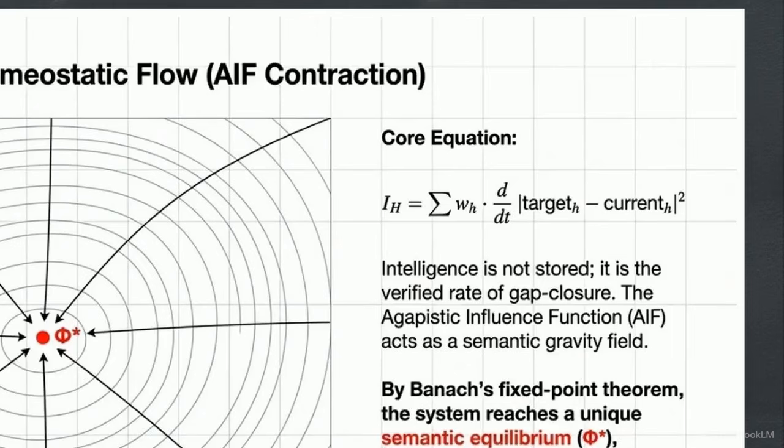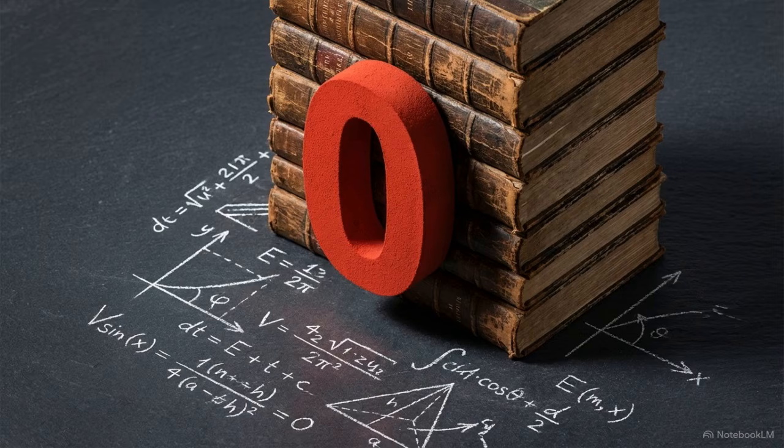This is Blaettler's homeostatic flow equation. W represents weights, prior knowledge from past experiences. The derivative d over dt represents the active rate the system updates against reality. In standard models, weights are frozen, making the active gap closure rate exactly zero, and any number multiplied by zero is zero. Even if a static model memorized every paper up to 1911, its active intelligence mathematically computes to zero.